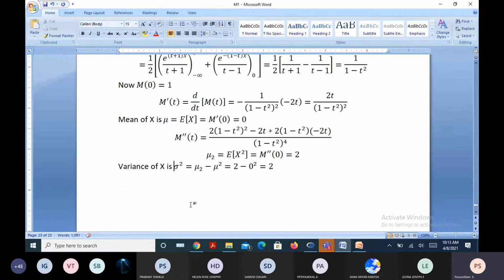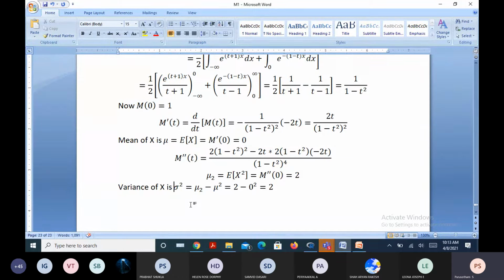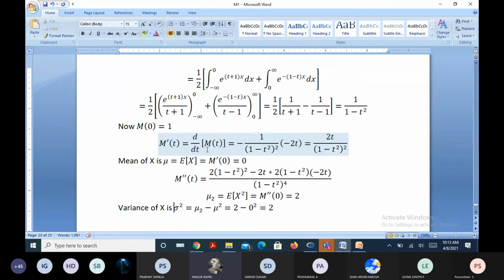Okay, easily. Excuse me, sir. Tell me. Sir, isn't the m dash t we have calculated wrong? Because sir, there should be minus 2t. Where? Sir, in m dash t, sir. Here minus 2t is there, right? Yes, sir, but you took an extra minus in the beginning. So why did you take that?